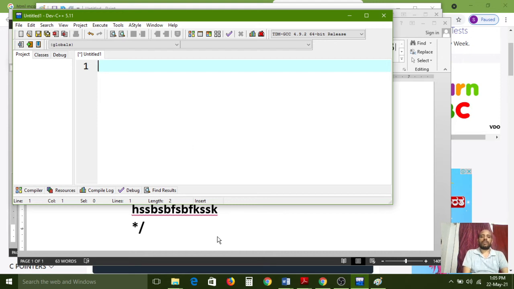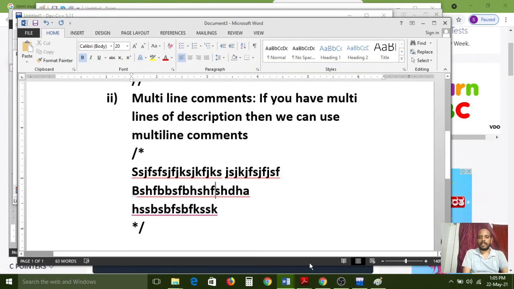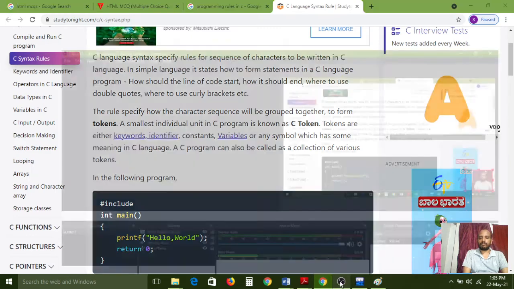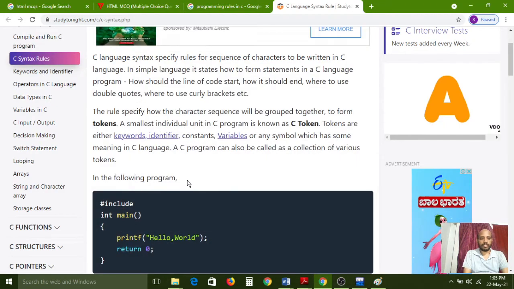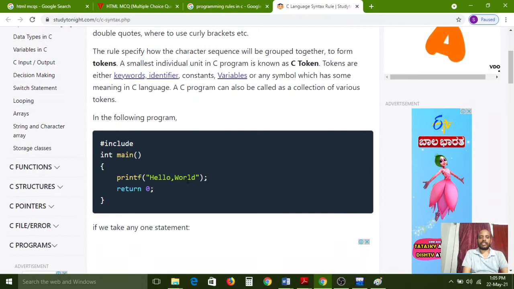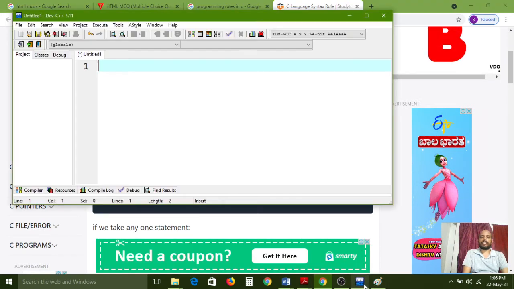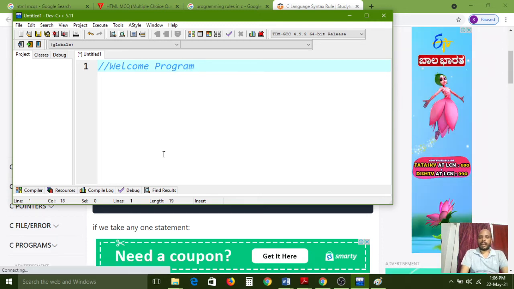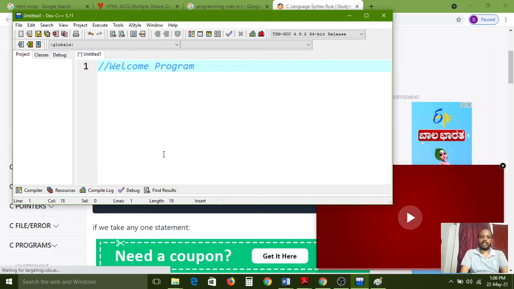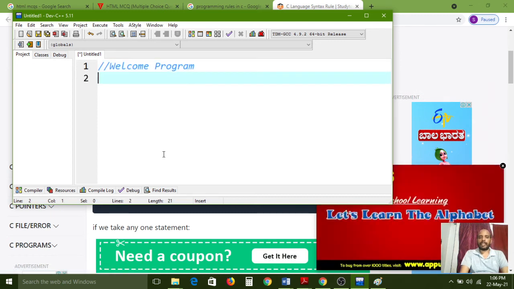So that is one program rule. And next one is tokens. Here all of you carefully observe. Welcome program. This is the program title. Here I have completed the program title in a single line. So that's why I have used single line comments.